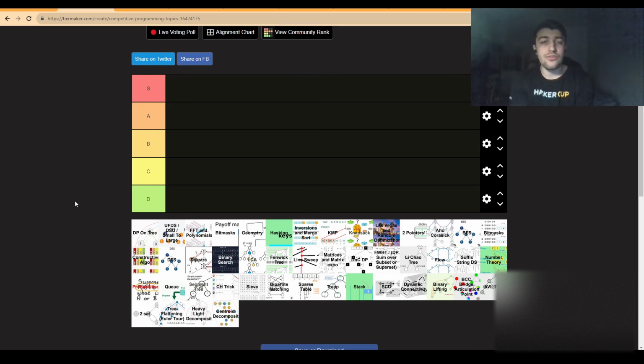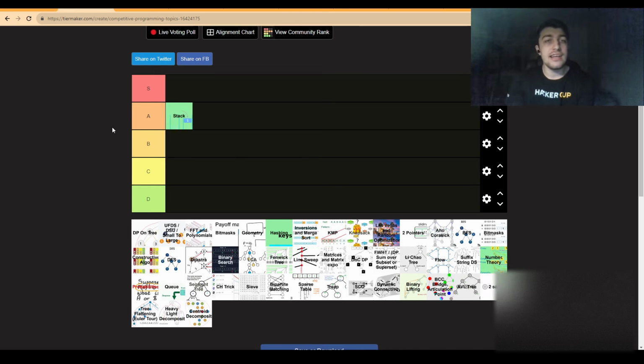Stacks are a data structure that's introductory to a lot of things. They are also very useful for a lot of problems, and stacks are also very short to implement usually. Plus, they are one of the first data structures any competitive programmer with a bit more experience ends up learning about. And I also like stacks a lot in general. So I will put it for now as A tier, but I can also move it to S tier based on what results we get.